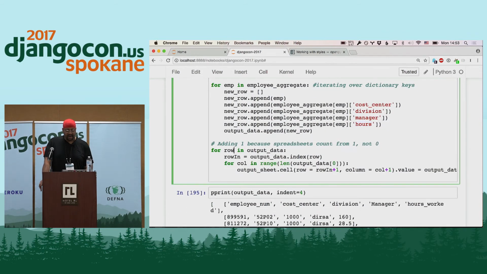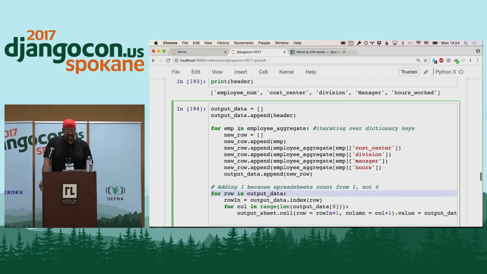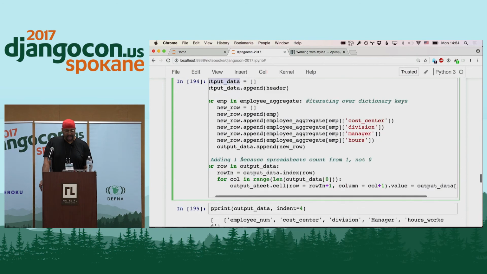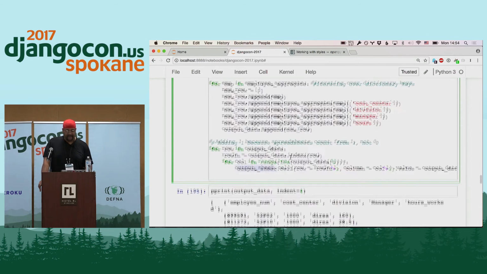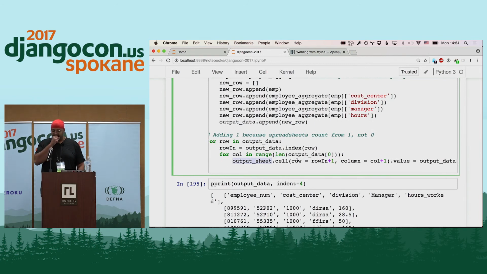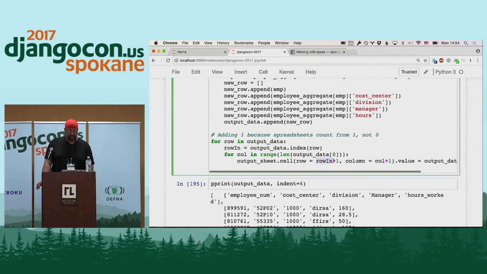And now I'm assigning those values that are in this output data construct. I'm writing them to the output sheet, and I've got nested for loops here because I'm writing them by row and by cell. And here we see this row index and the column number, but I've got to use +1 because the indexes that come from Python start with 0. On a spreadsheet, they start with 1. So that writes that stuff.